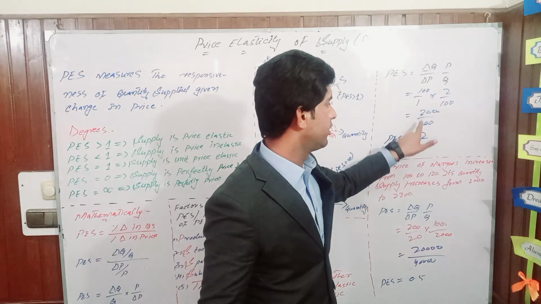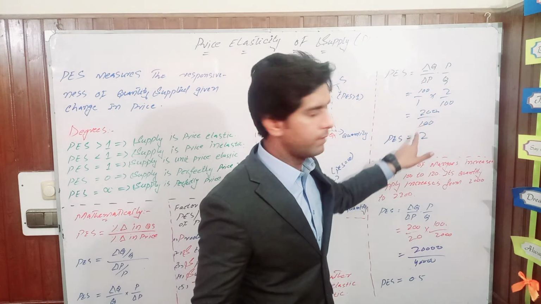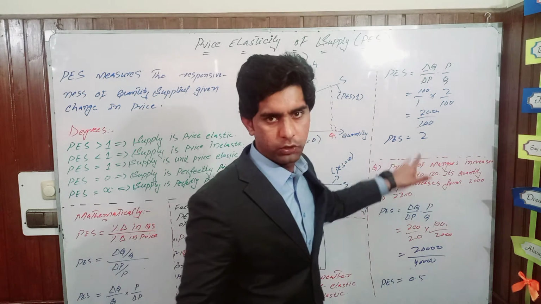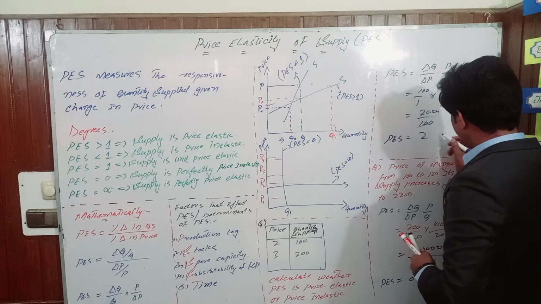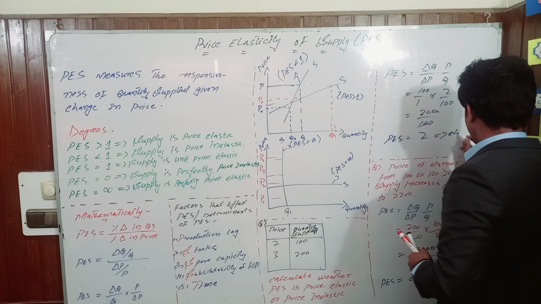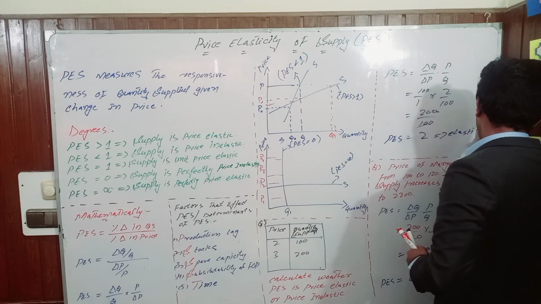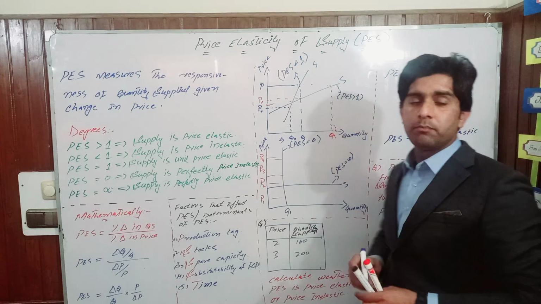It becomes 200 divided by 100. When we divide them, we get a number that is equal to 2. It shows that price elasticity of supply is said to be elastic. That is elastic, meaning that supply is more responsive to change in price.